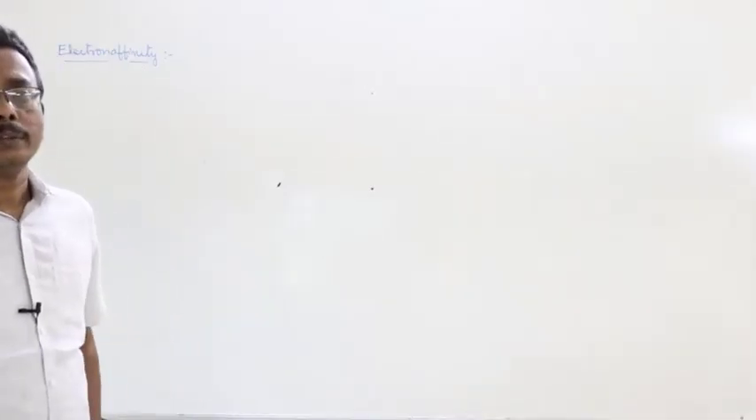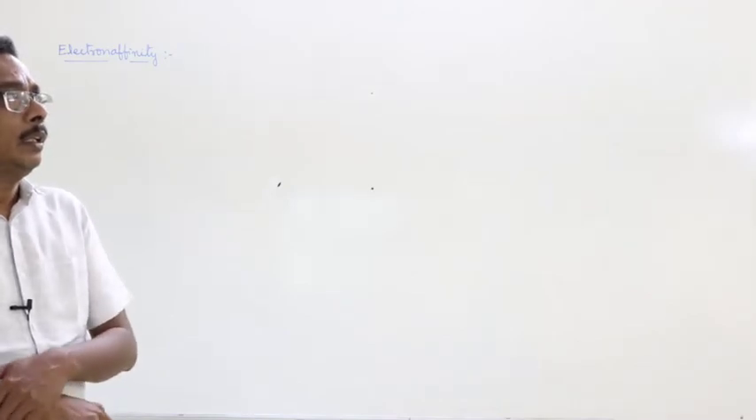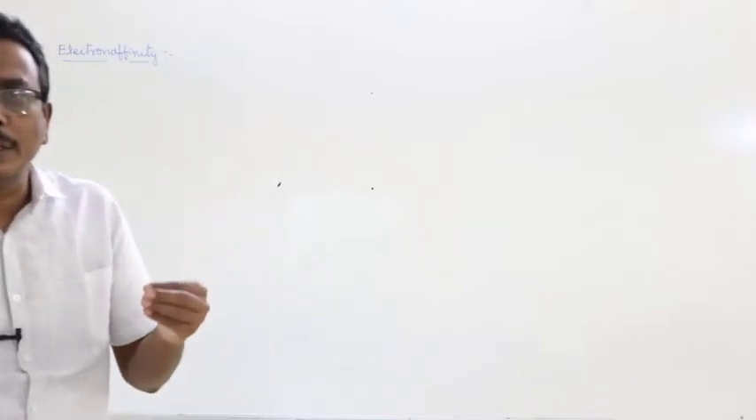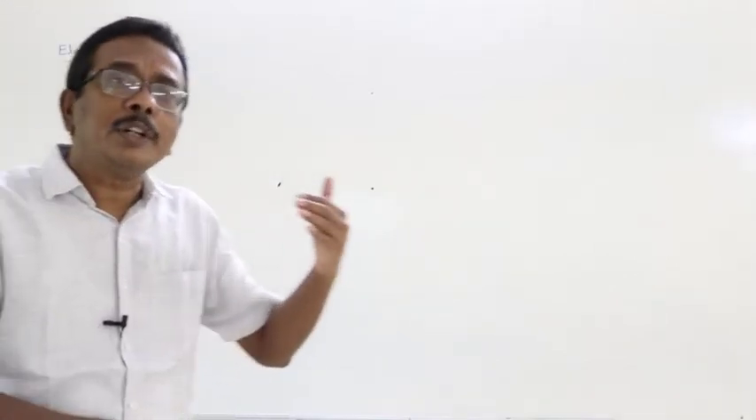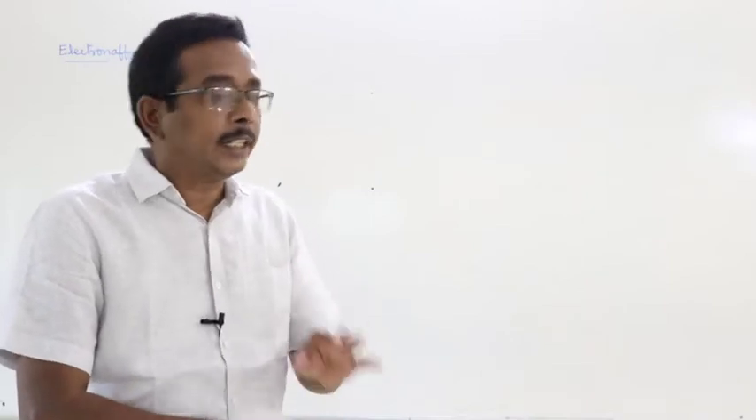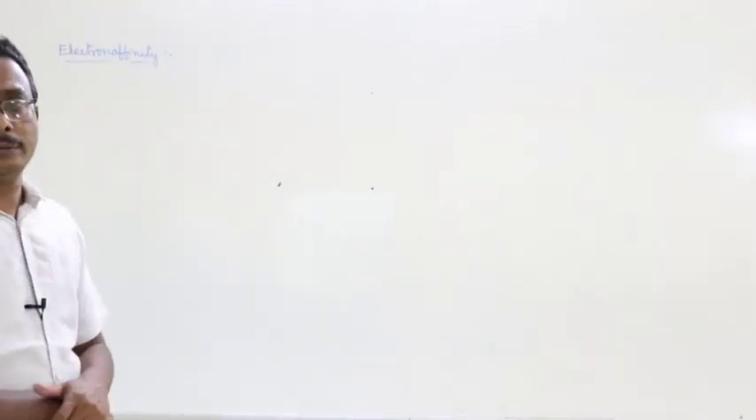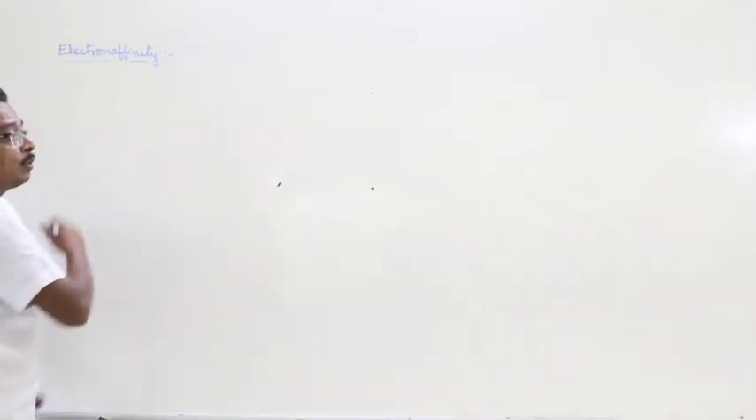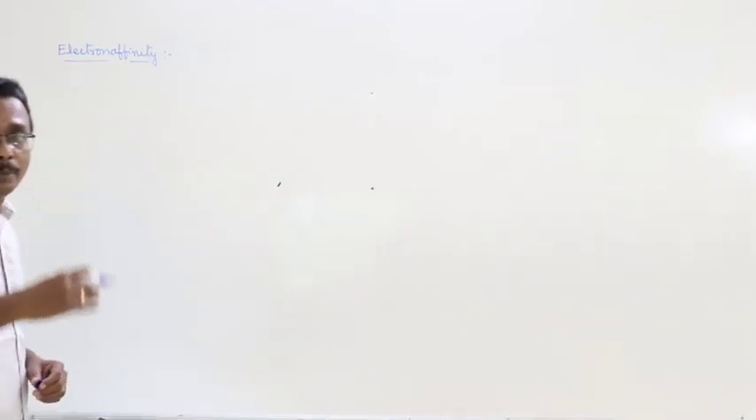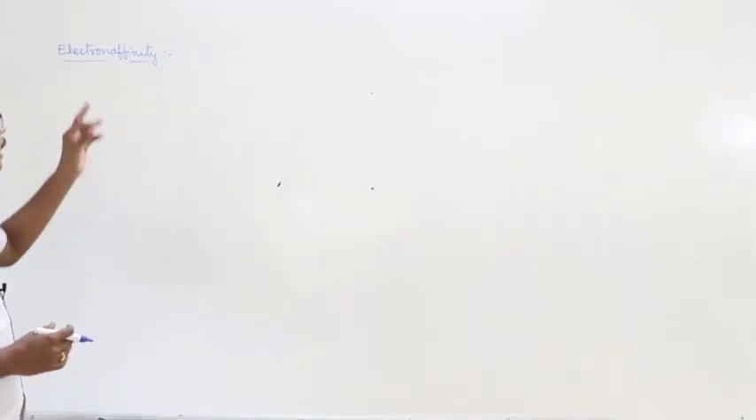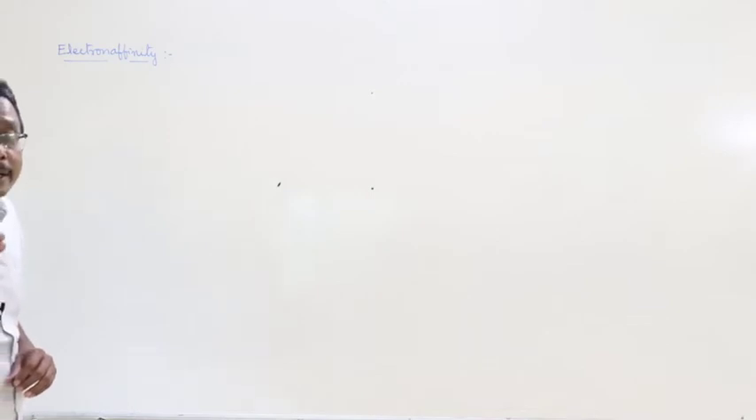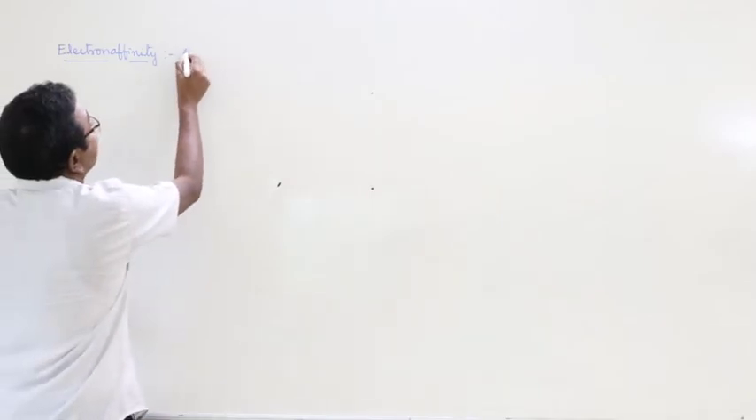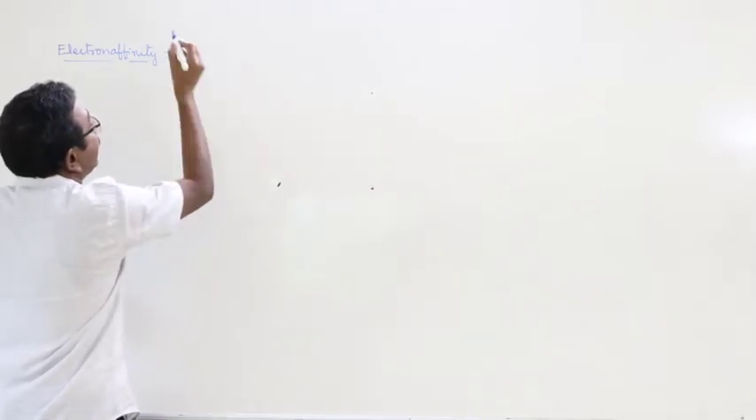Good morning to all. In this session, I will give the information related to another important periodic property, that is electron affinity. This electron affinity is also represented as electron gain enthalpy. In terms of enthalpy, it is also represented as electron gain enthalpy. But commonly, electron affinity is represented by the letter EA.